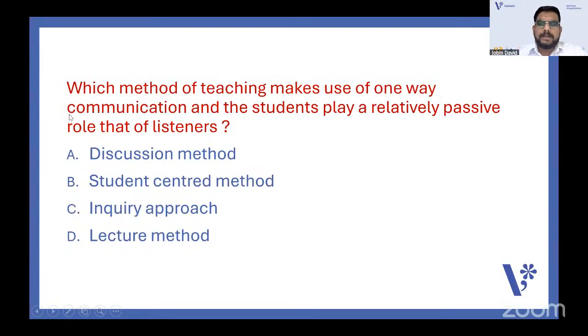The next one. Which method of teaching makes use of one-way communication, where the students play a relatively passive role, that of listeners? Discussion method, student-centered method, inquiry approach, or lecture method. Very, very easy one. Because students only play a passive listener role. Which teaching method is just one-way communication? Is it discussion? Is it student-centered? Obviously, it won't be student-centered.